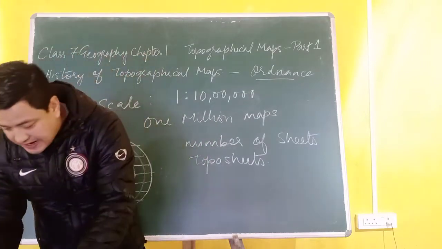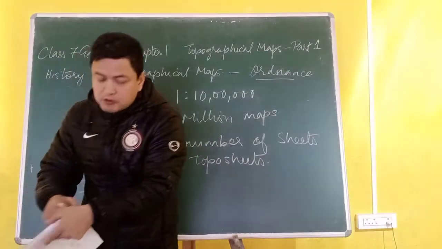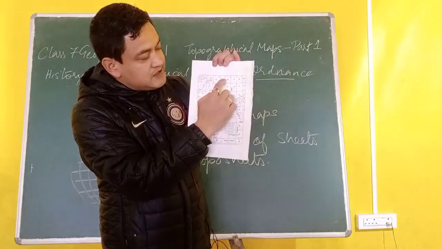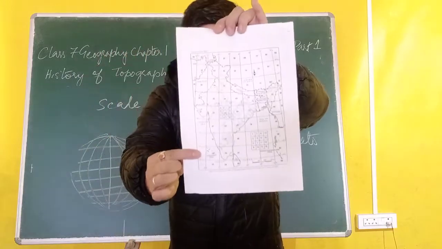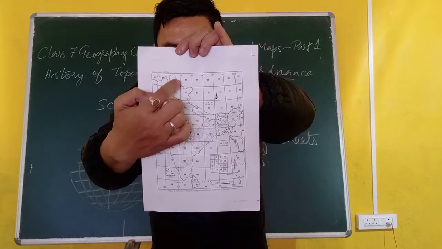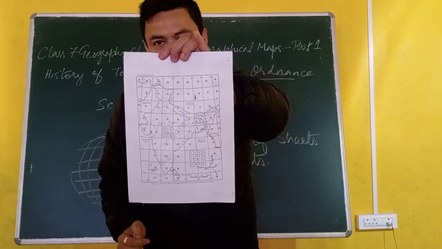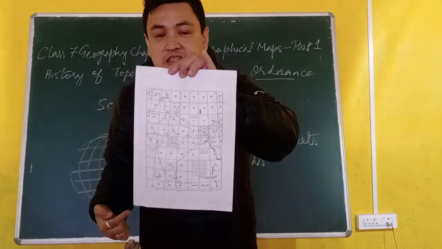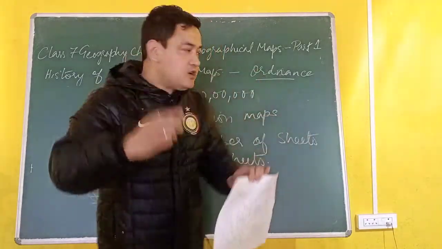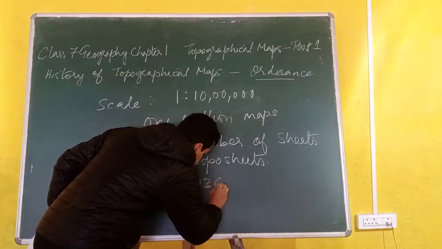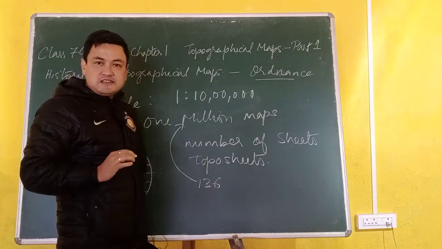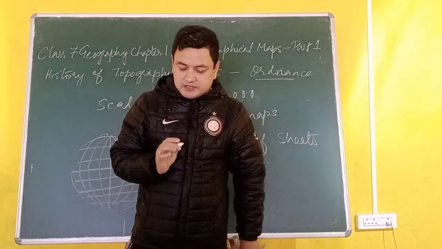Now, how they are joined together, I want to show you also. If you look at this India map, it is made of a number of sheets. Look closely: these latitudes and longitudes are made of numbers. These are known as million sheets. India has 136 million sheets. Are you getting my point?